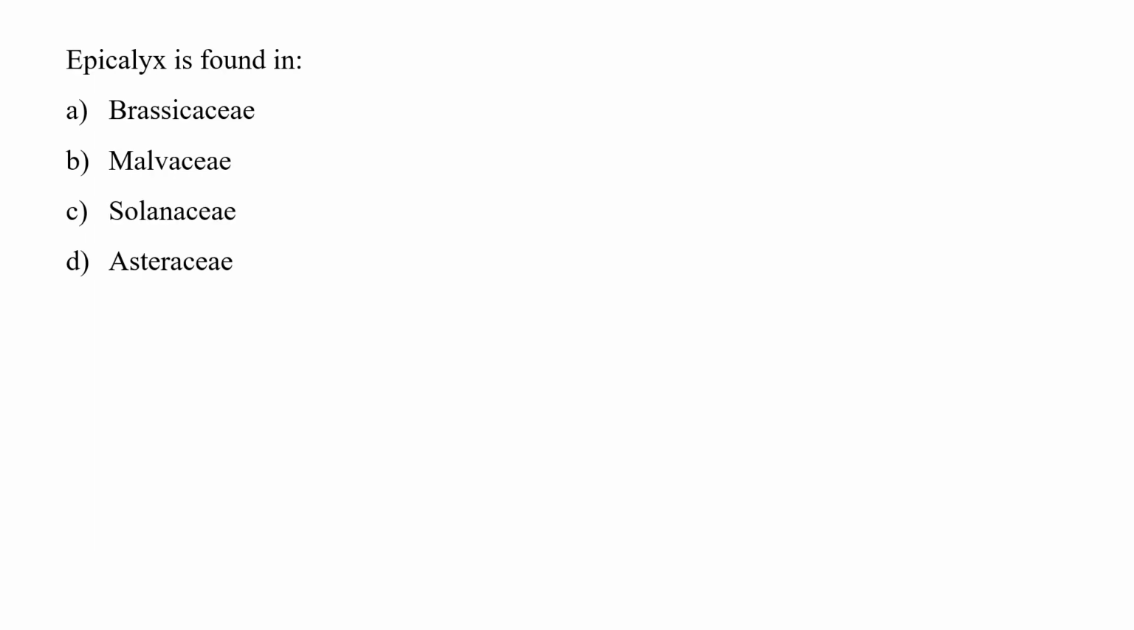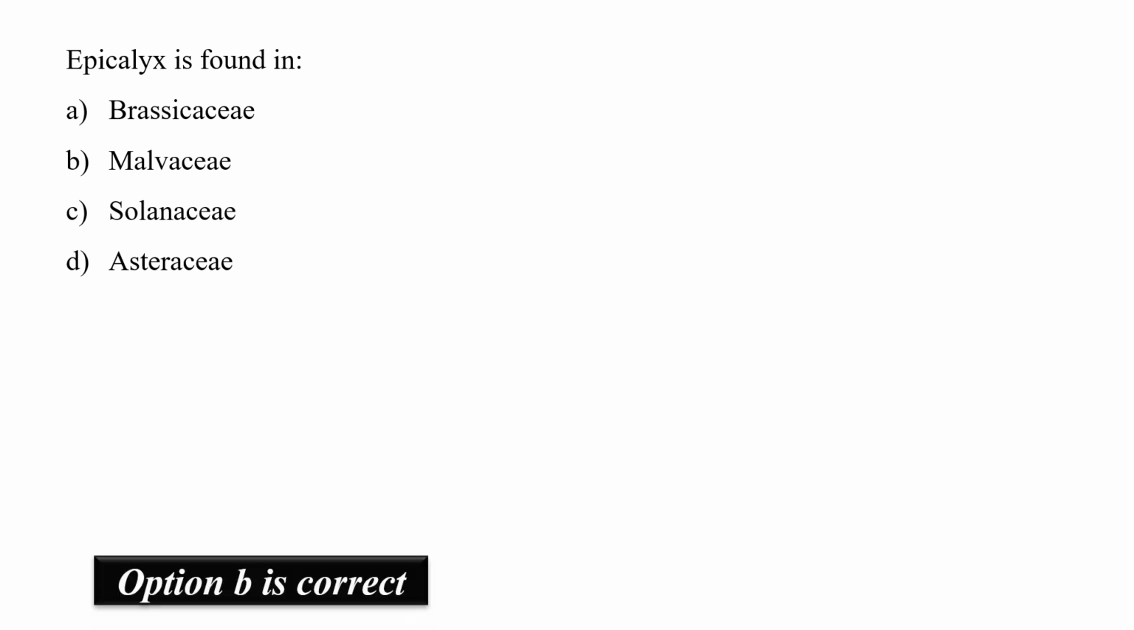The next question is, epicalyx is found in. Options are Brassicaceae, Malvaceae, Solanaceae, and Asteraceae. So what is epicalyx? Epicalyx is a group of bracts resembling sepals immediately below the true calyx. The epicalyx is found mainly in the members of the Malvaceae family. So the correct option is B, that is Malvaceae.